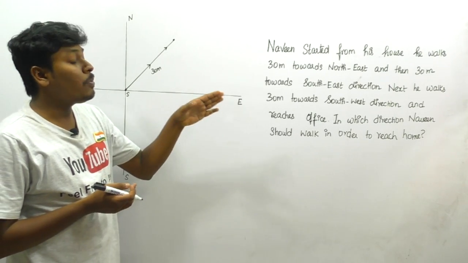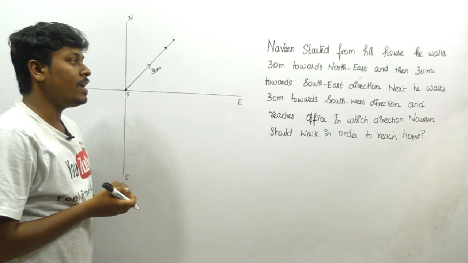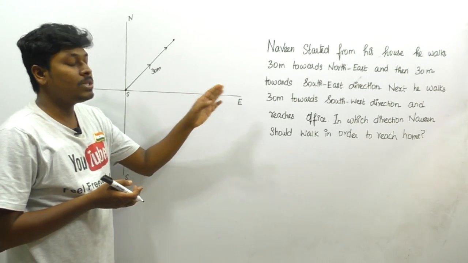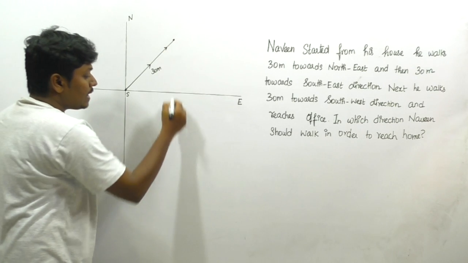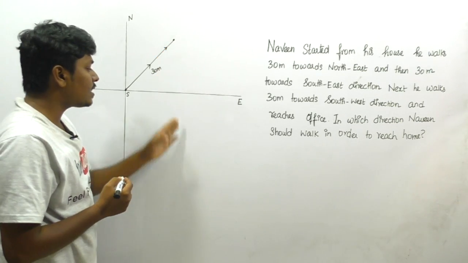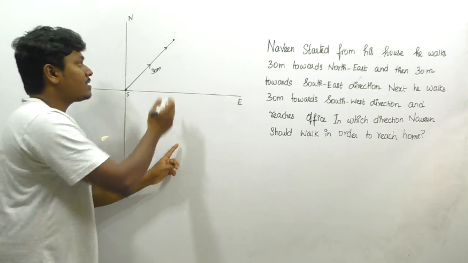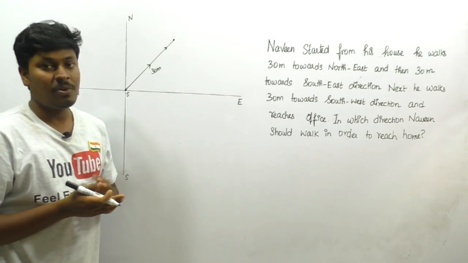This is the most important line where the students will make a mistake. Listen carefully. After reaching this point, Naveen is covering 30 meters towards the southeast direction. Where the students will make a mistake is that they put a line like this and write it as 30 meters. Is it correct? They say yes, Naveen is covering 30 meters towards the southeast direction, and they put a direct straight line here. Friends, that is exactly wrong.